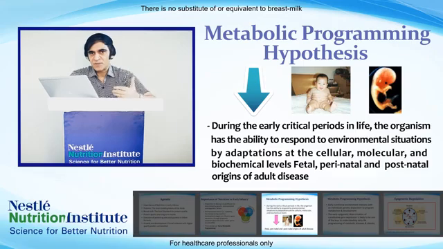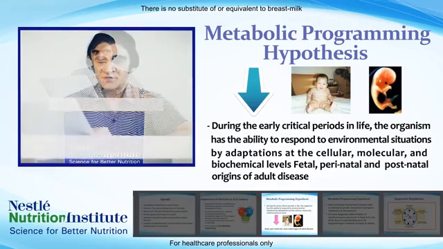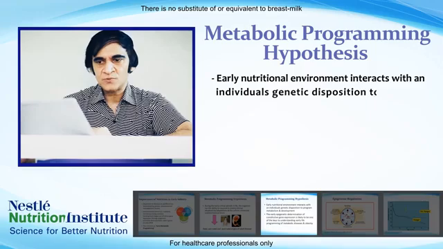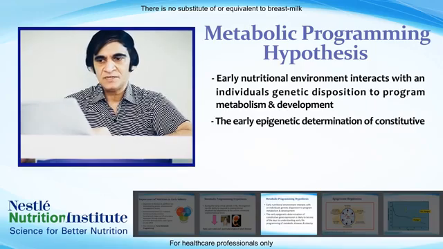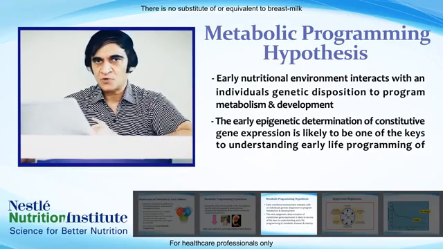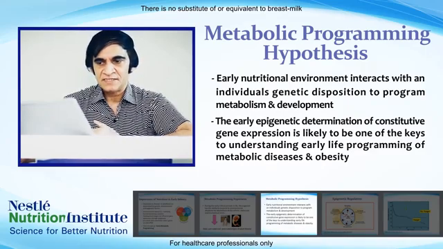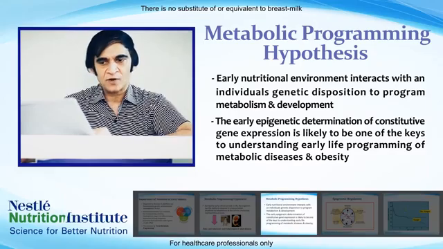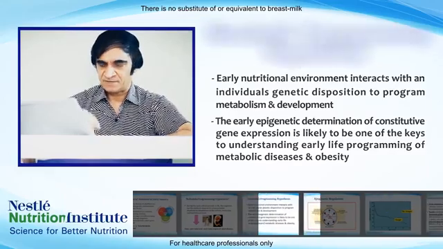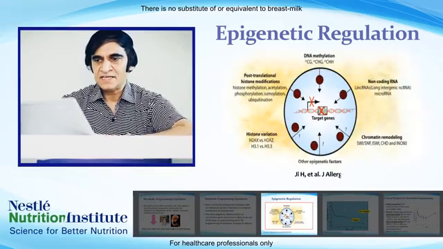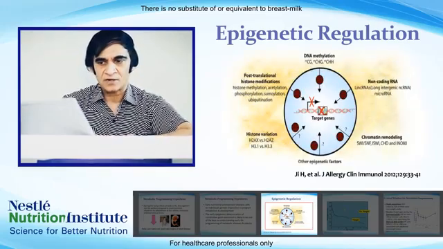So environmental factors play an important role in influencing the epigenetic process as early as fetal life and early embryogenesis. So the early nutritional environment interacts with an individual's genetic disposition to program metabolism and development. So this is the relation between the nutritional environment and the epigenetic process. The early epigenetic determination of constitutive gene expression is likely to be one of the keys to understanding early life programming of metabolic disease and obesity. There is a figure where we can see how epigenetic regulation can occur.